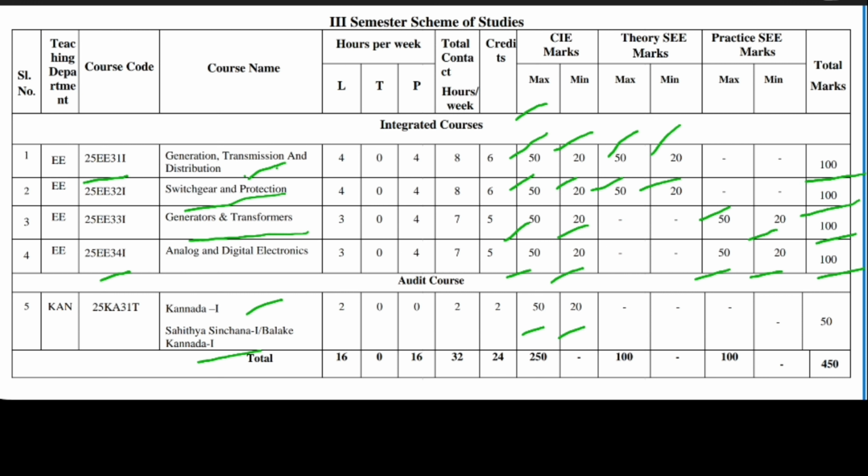The total marks for the third semester will be 450. Internally you will get 250 marks, and the remaining 200 marks you have to score in the external exam you are going to write. Next, we are going to look at the fourth semester subjects.